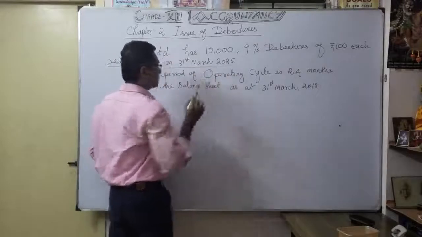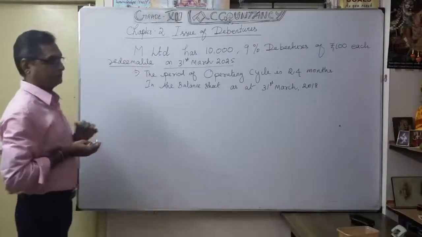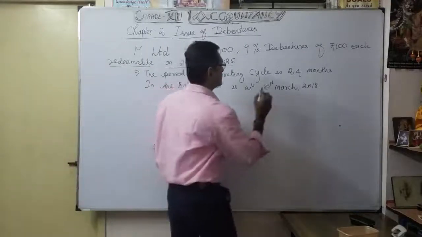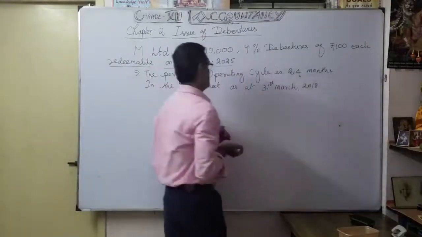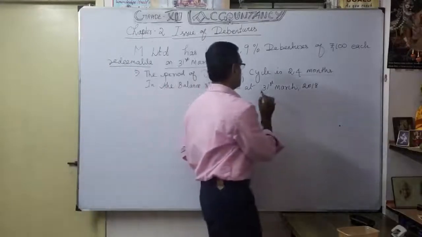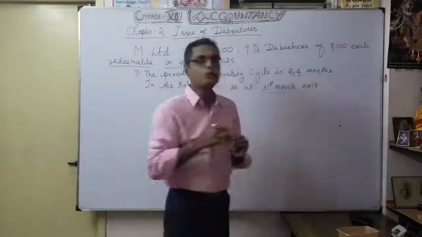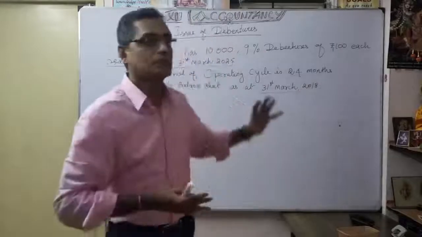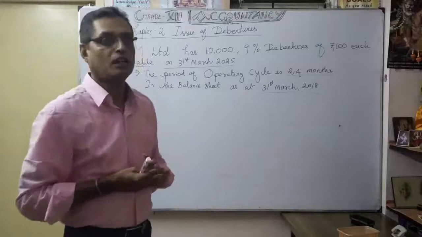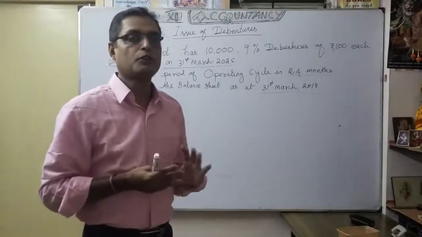The given period of operating cycle is 24 months. In the balance sheet as at 31st March 2018, how are we going to show this debenture, as long-term or short-term borrowing? How do we identify it?